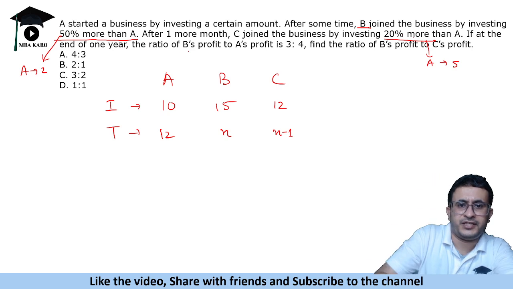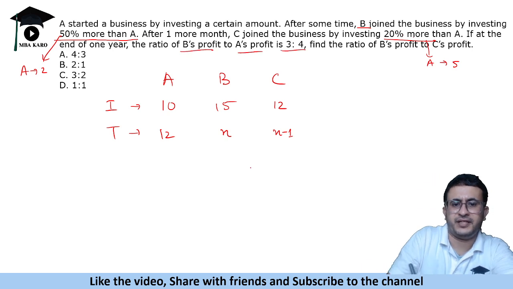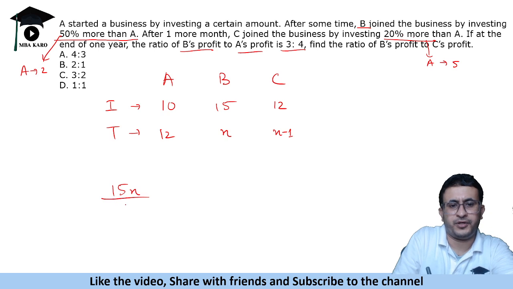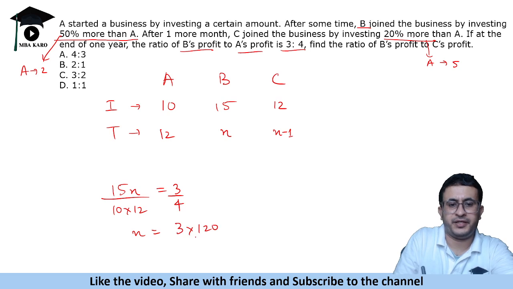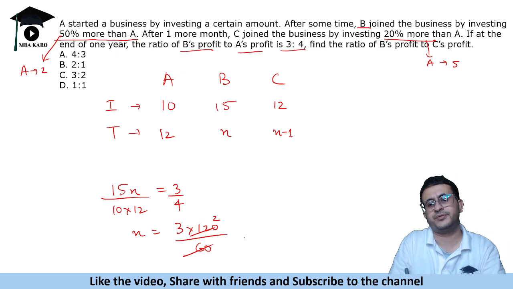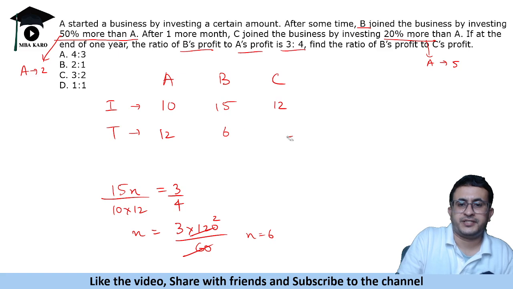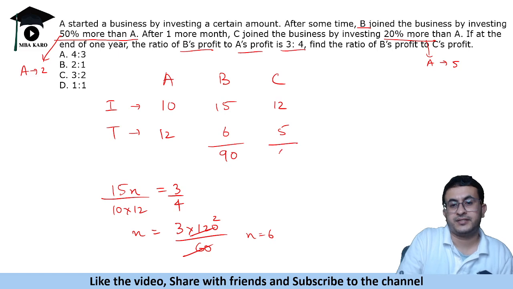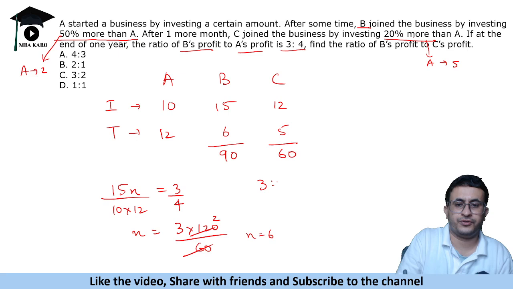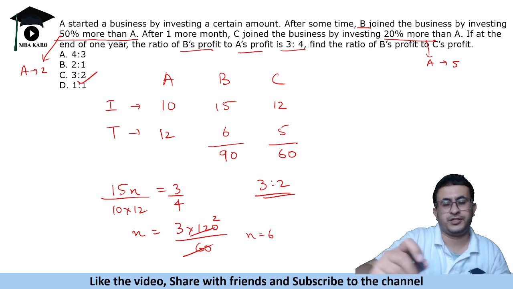It is given that ratio of B's profit to A's profit is 3:4. So 15N upon 10 into 12 is 3:4. Okay, so N is equal to 3 into 120 by 60, which is 6. N is equal to 6. So B invested for 6 months and C invested for 5 months. So we get 120. Like we have to find B ratio C. So B is 90 and this is 60. Okay, so which is 3:2. The answer is 3:2.